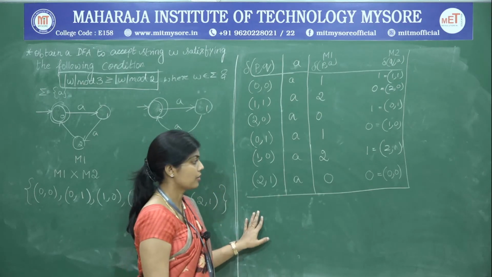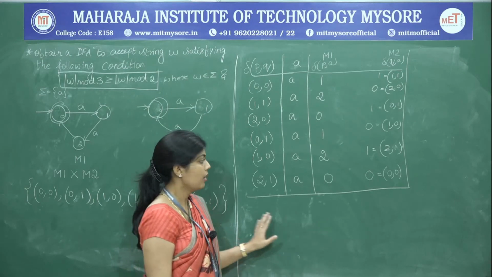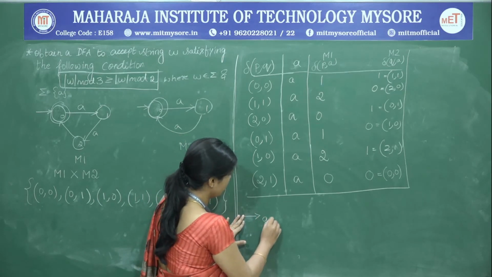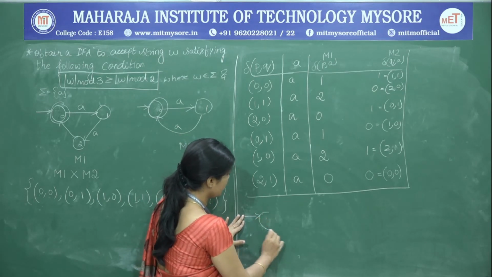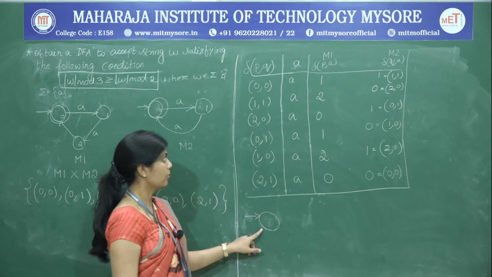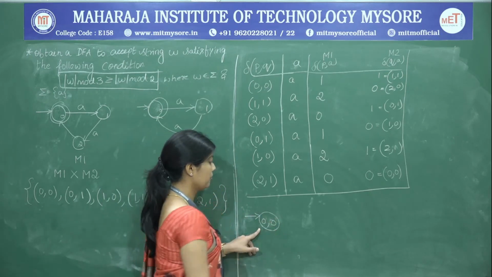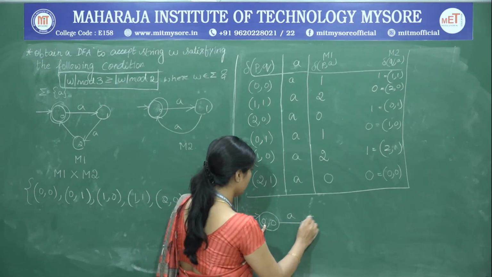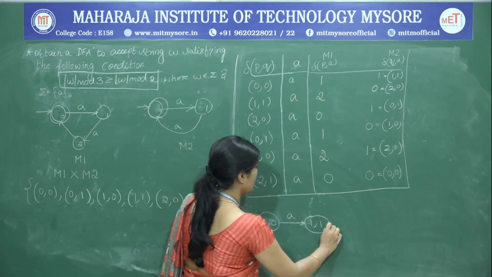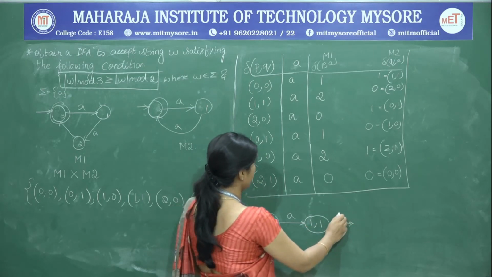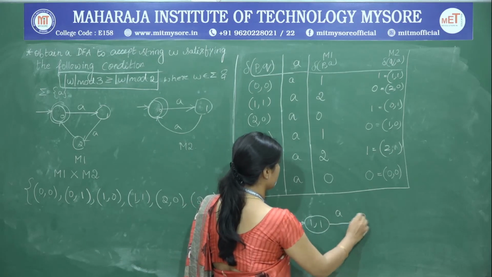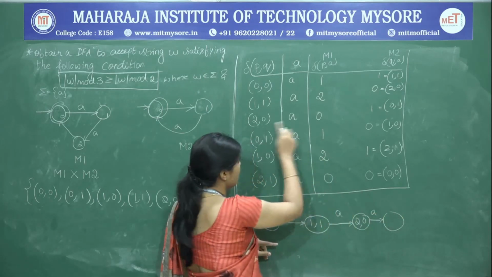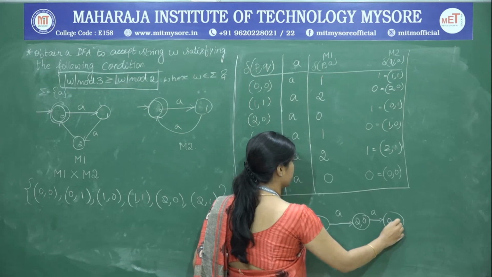Once we have found the transitions, we can write the transition diagram. First we write Q naught. For us now Q naught is 0, 0. Next, from 0, 0 on A we go to 1, 1. From 1, 1 on A we go to 2, 0. From 2, 0 on A we go to 0, 1.